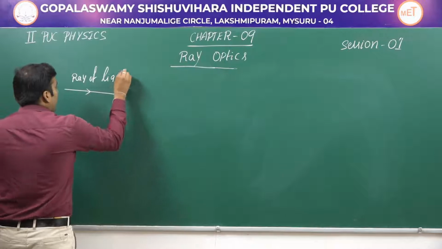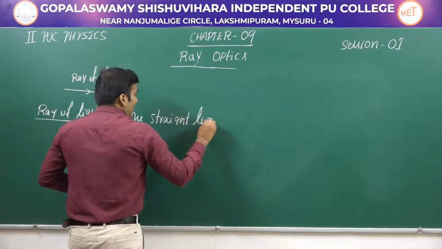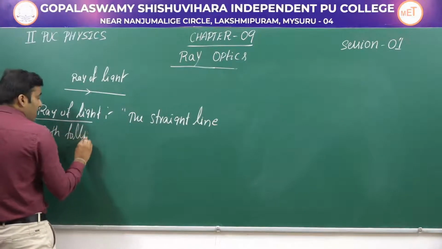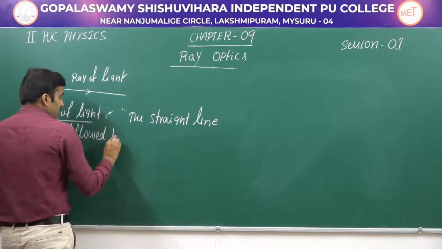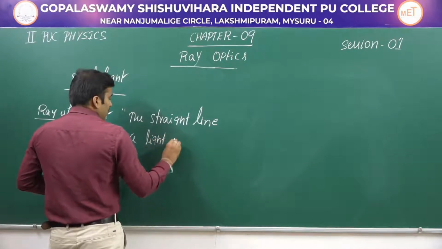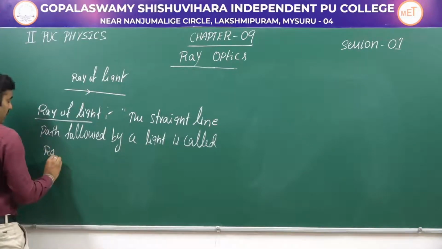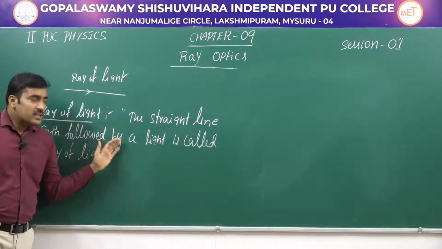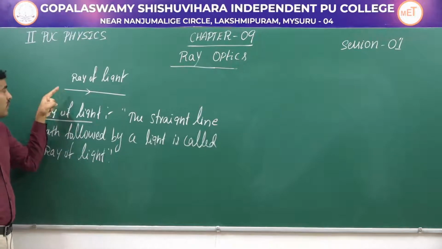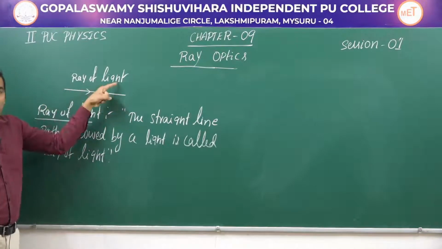What is a ray of light? A ray of light is the straight line path followed by a light. So when light is propagating from one point to another point, it travels in a straight line path, and this path is called a ray of light.